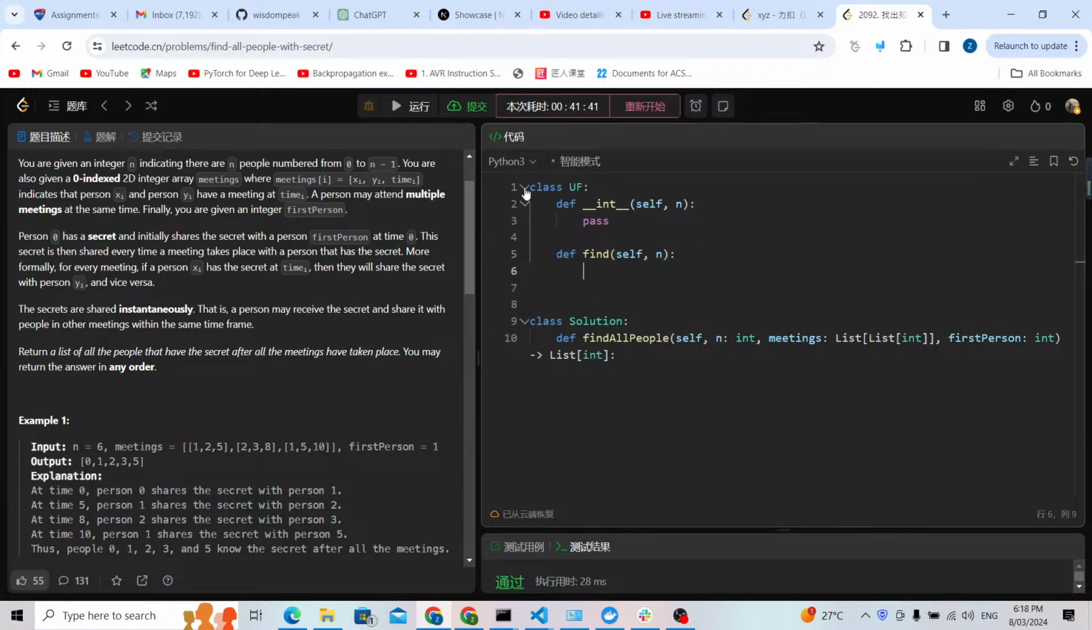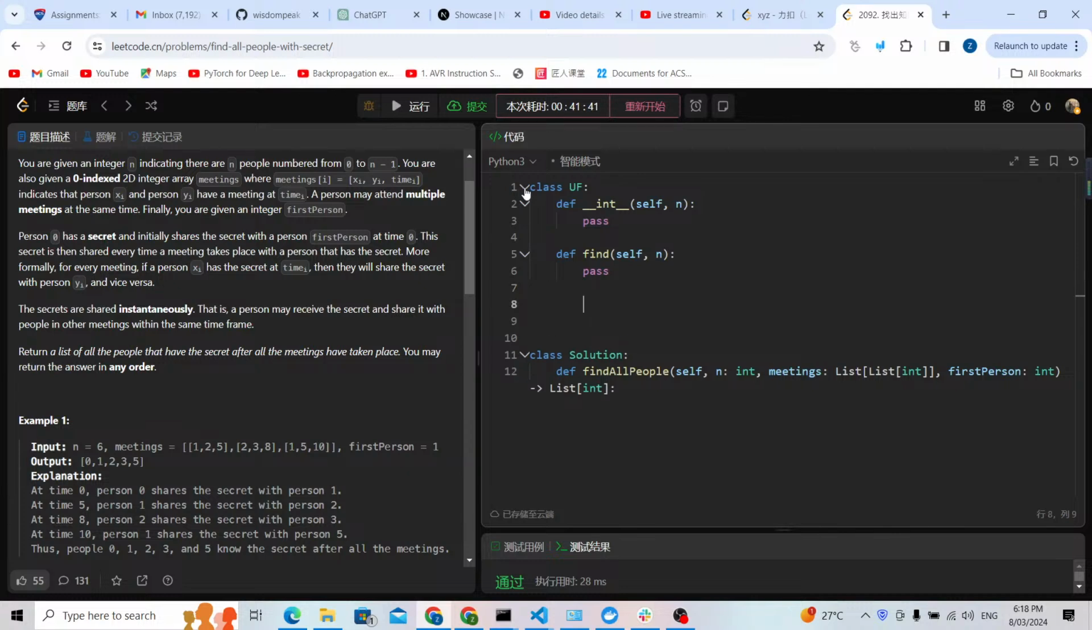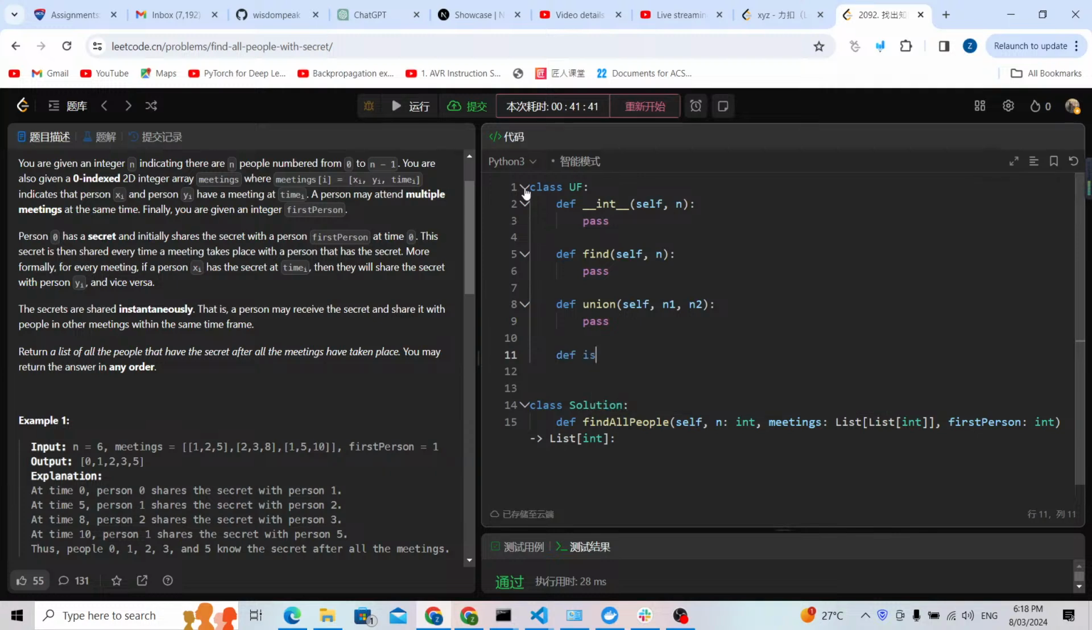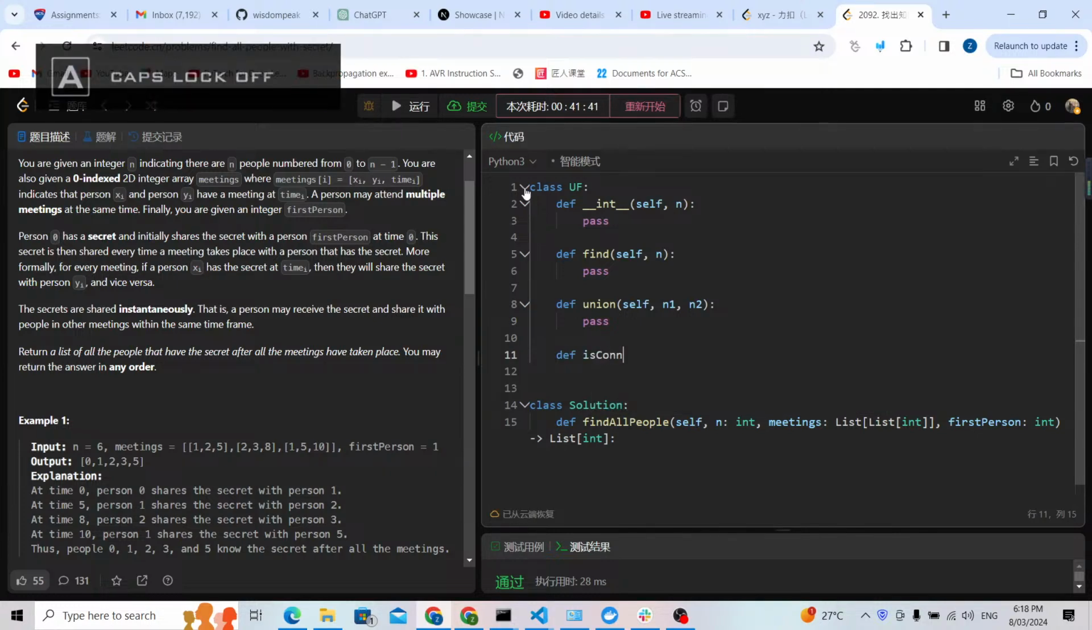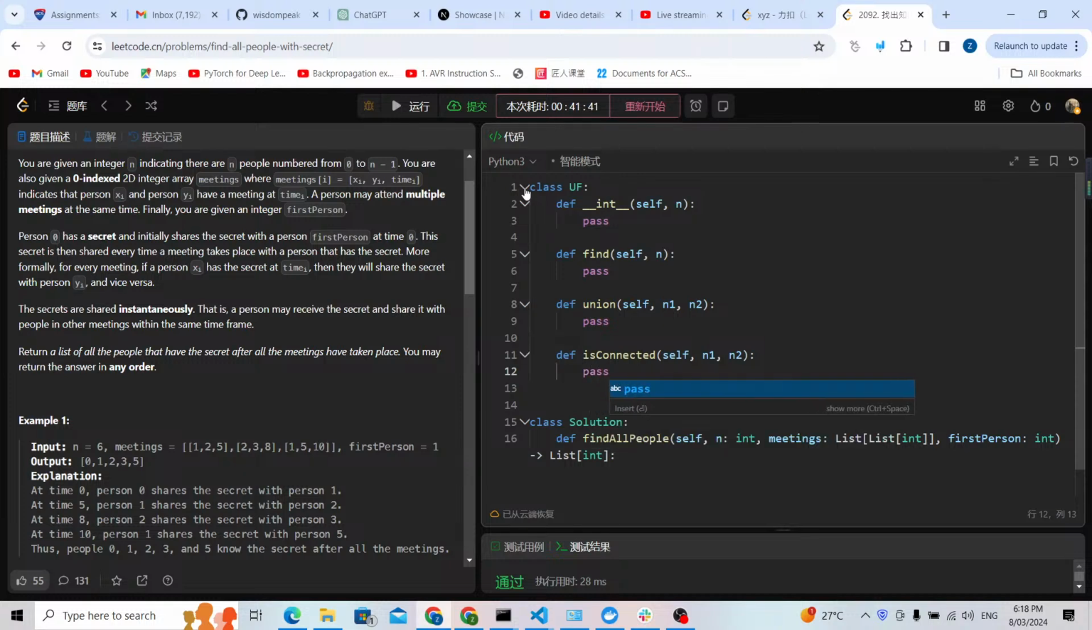Let me give a path first, so it will pass. Then I will define a union. Union will be 2 nodes, n1 and n2. Let me give a path first and start to use the is connected. For this one, I basically need to check if 2 nodes can be connected or not. N1 and N2. I also need another API.